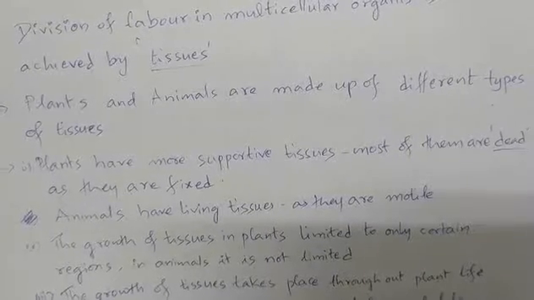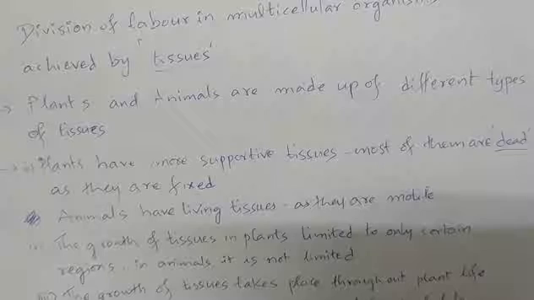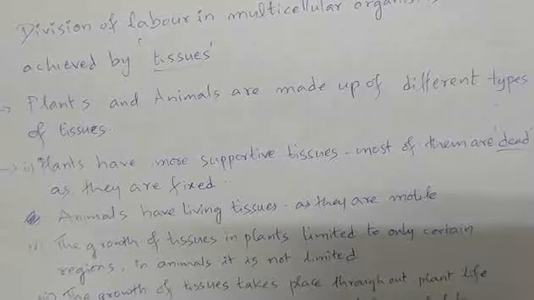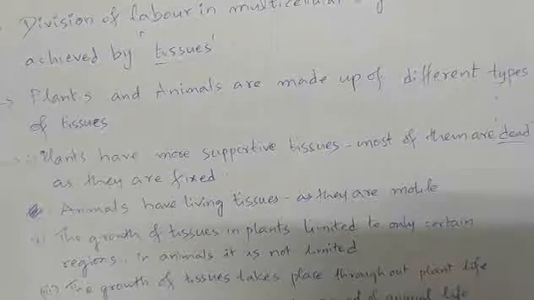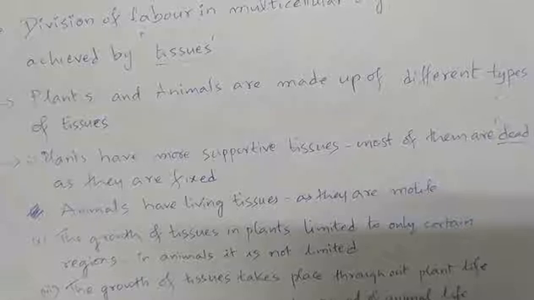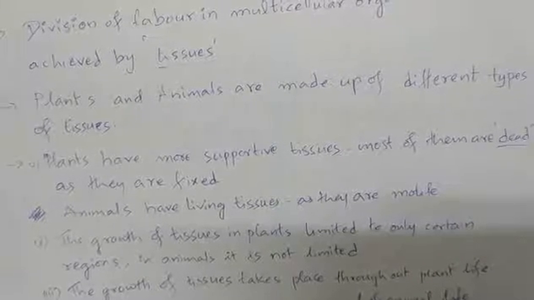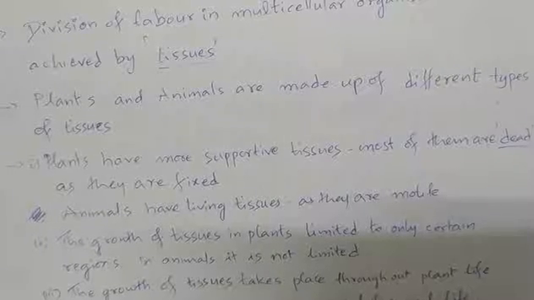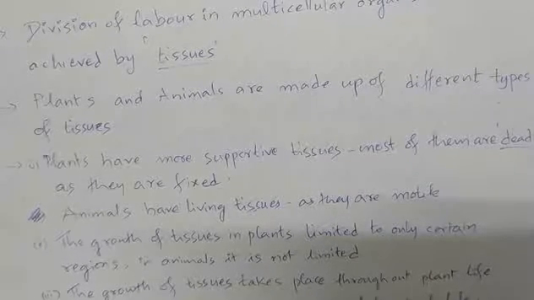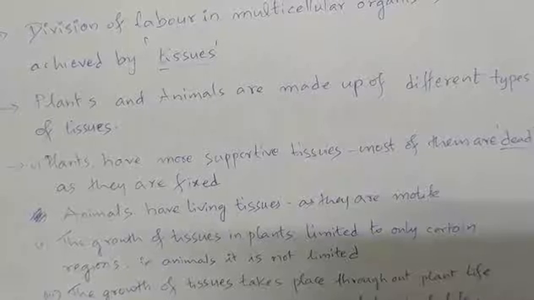And if these supportive tissues are living tissues, maintaining them is going to become a very difficult task, because plants are autotrophic and they have to prepare their own food. If this prepared food is utilized for the maintenance of these supportive tissues itself, then they will suffer a lot.